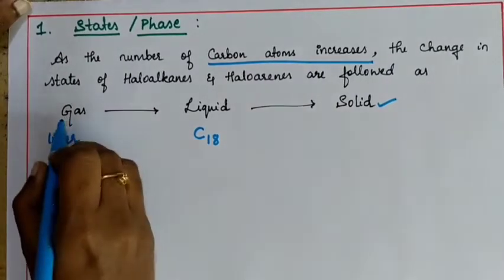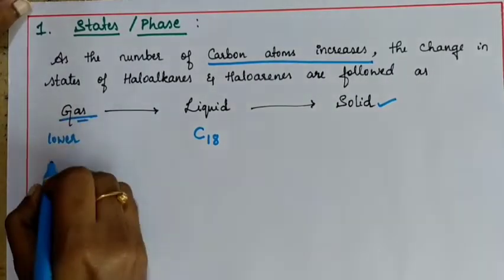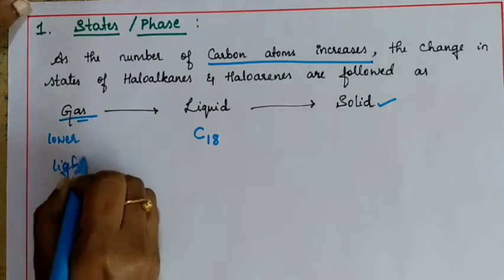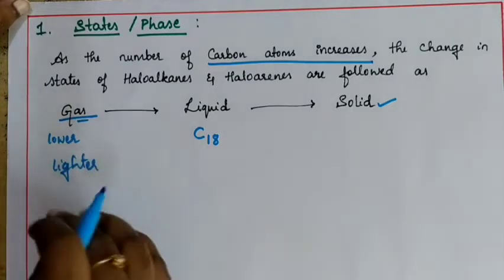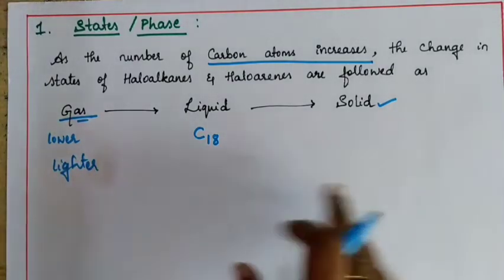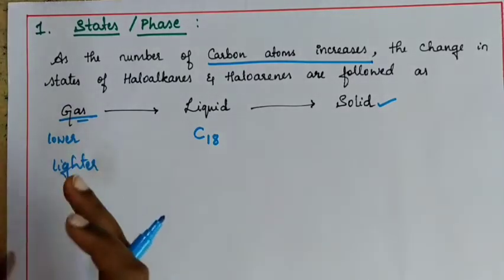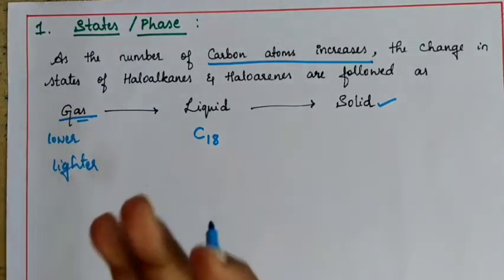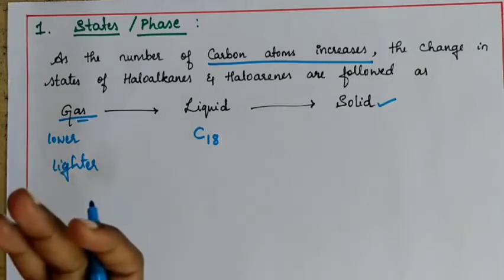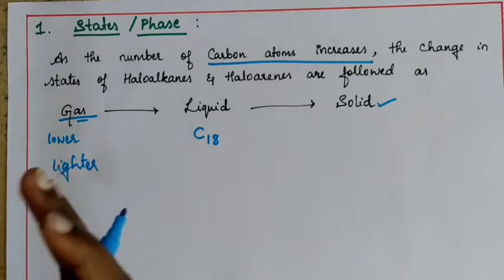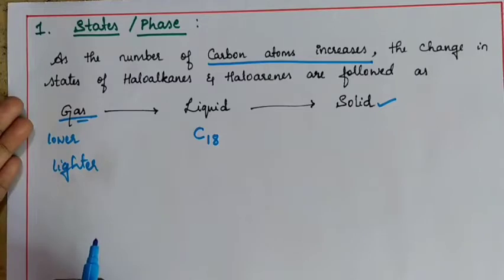You need to use a simple logic here. We know that gas molecules are the lightest, correct? It is very light, lighter than liquid and solid. If the number of carbon atoms is less, its mass is very less, that means it is lighter, so the state of the haloalkane is going to be gaseous.